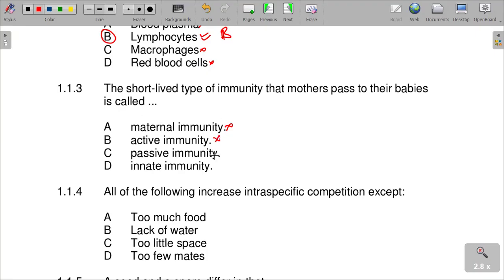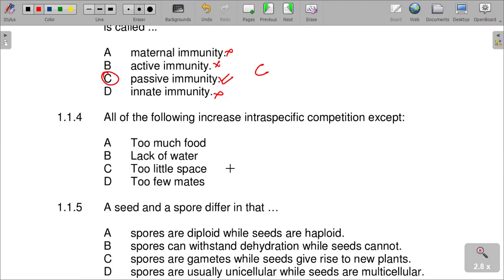It is called passive immunity, which makes our answer C correct. A short-lived type of immunity that mothers pass to their babies is called passive immunity, very correct. And then we go to the next question.